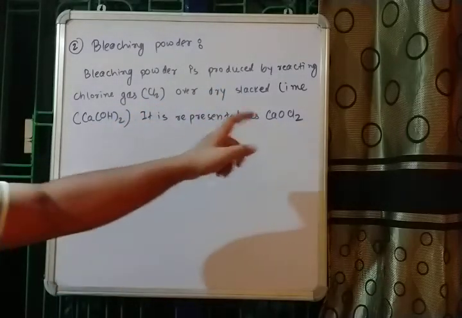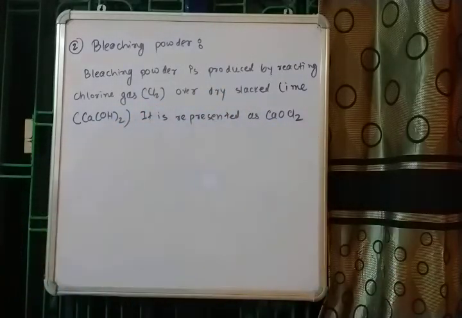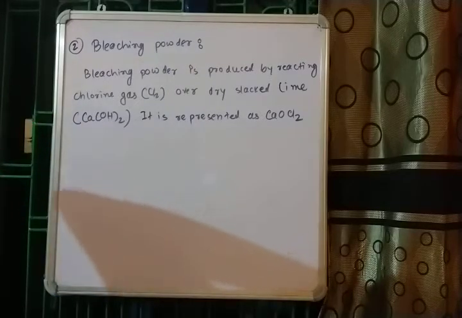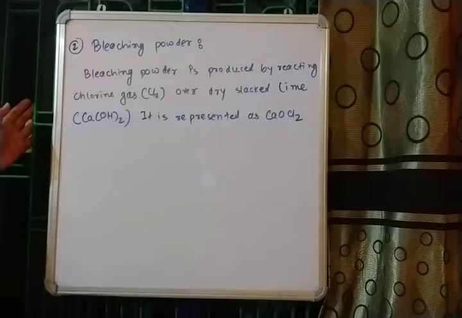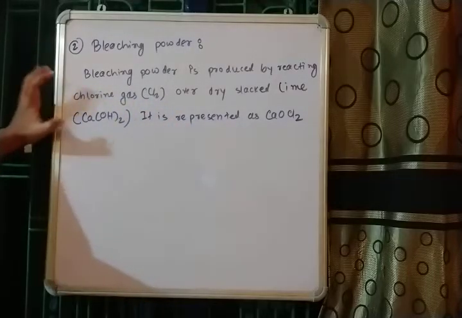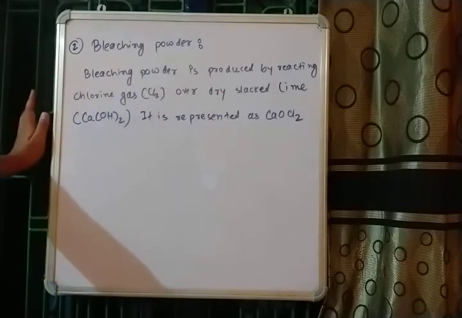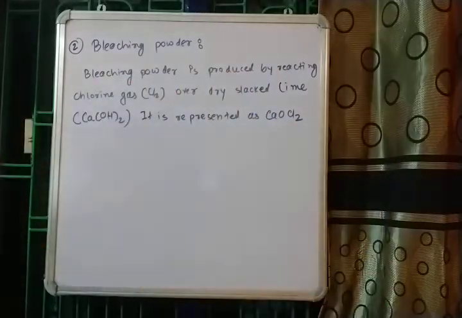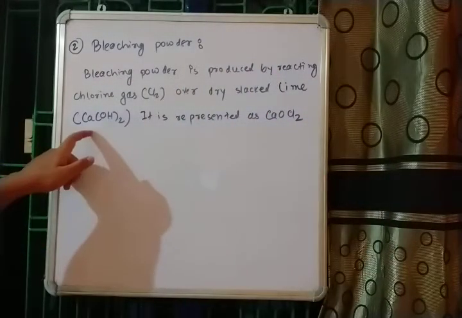It is represented as CaOCl2. If you remember, while discussing the first compound, NaOH, I told you that along with sodium hydroxide, chlorine and hydrogen gas are also produced. That chlorine gas is used here. That chlorine gas is subjected to reaction on dry slaked lime. Slaked lime means Ca(OH)2.